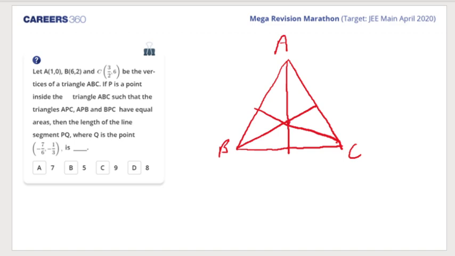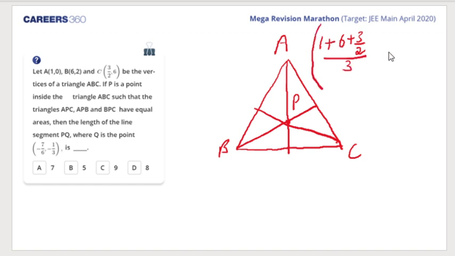Senthil, my name is Parth Rastogi. So we get P. P is the point, now. P is a point inside the triangle. So this is the centroid. We calculate quickly. We'll calculate the centroid. 1 plus 6 plus 3 by 2 divided by 3.